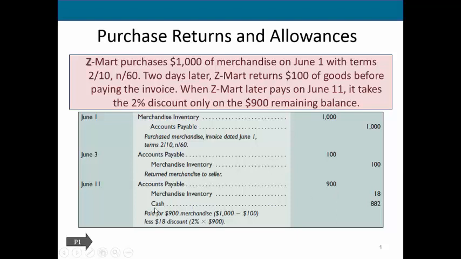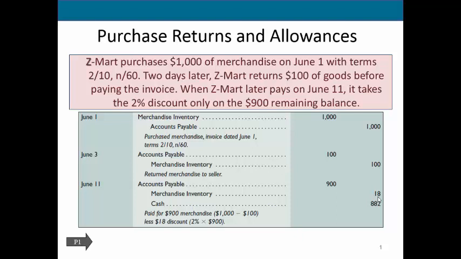And then how much cash do we pay? We pay the difference between $900 and the 2% discount. A 2% discount is $18. So $18 from $900 is $882 of cash that we will actually pay. And that $18 discount is going to be a reduction to merchandise inventory.